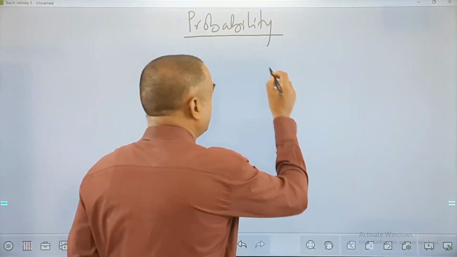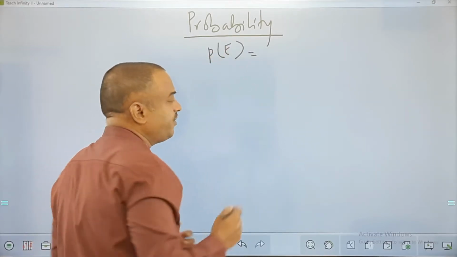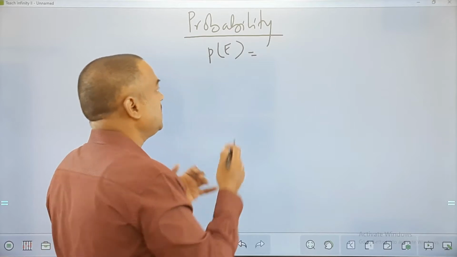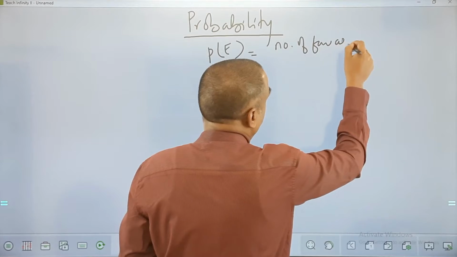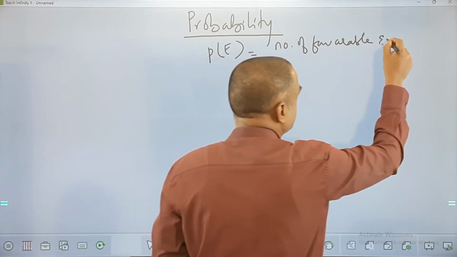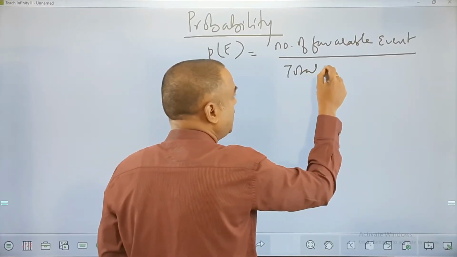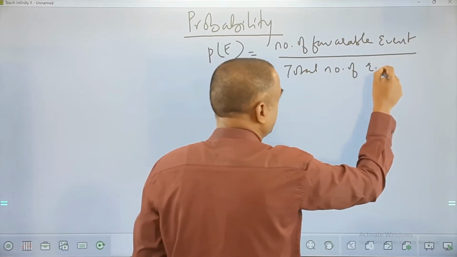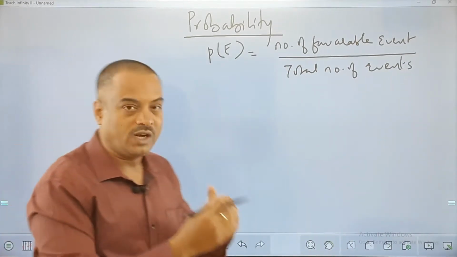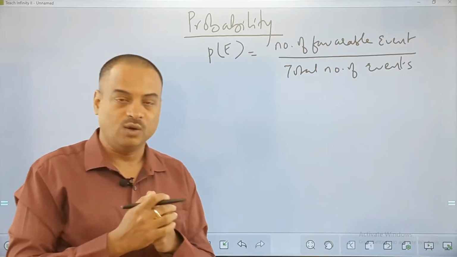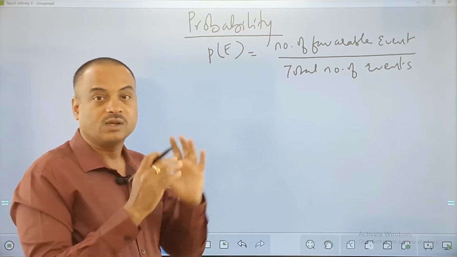What is probability, my friends? A classic definition of probability says the probability of an event is equal to the number of favorable events divided by the total number of events. Now you must be wondering what favorable events are, what the total number of events is, what an event is and all that. I'll take small examples here to make you understand this concept.